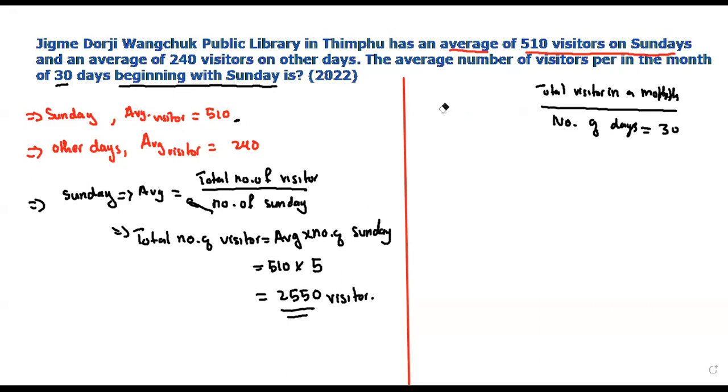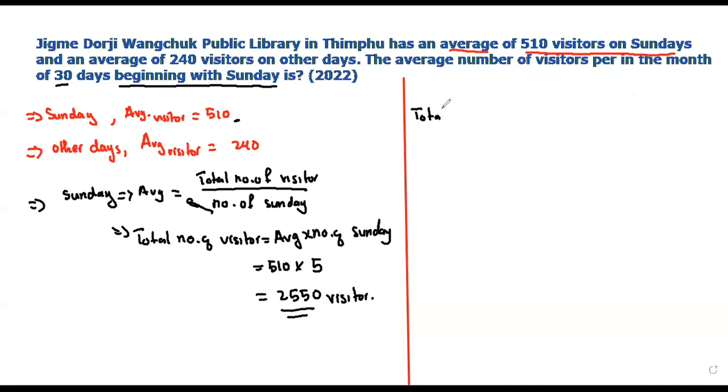Now you have to find it for the other days. Similarly, the total number of visitors on the other days is the average of the other days times the number of other days.